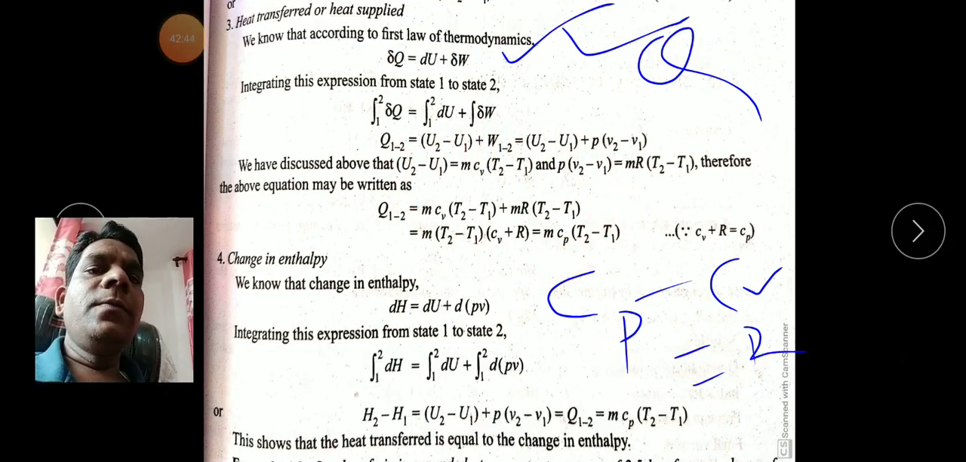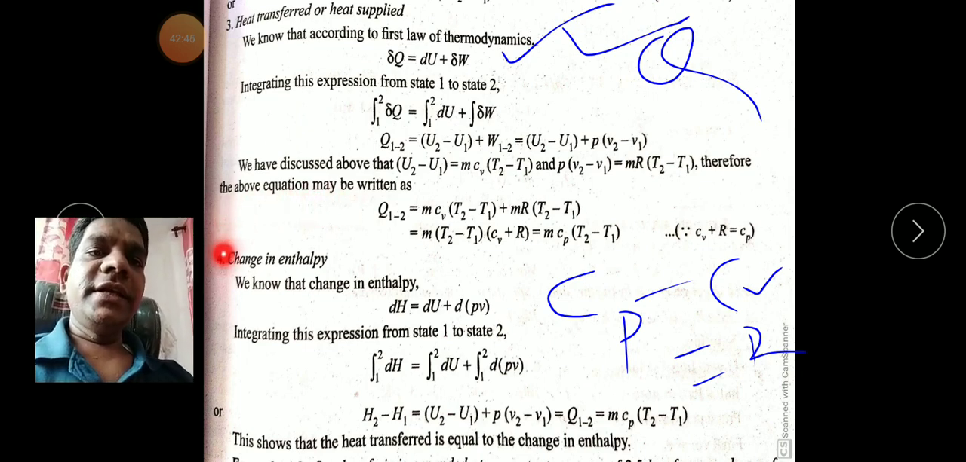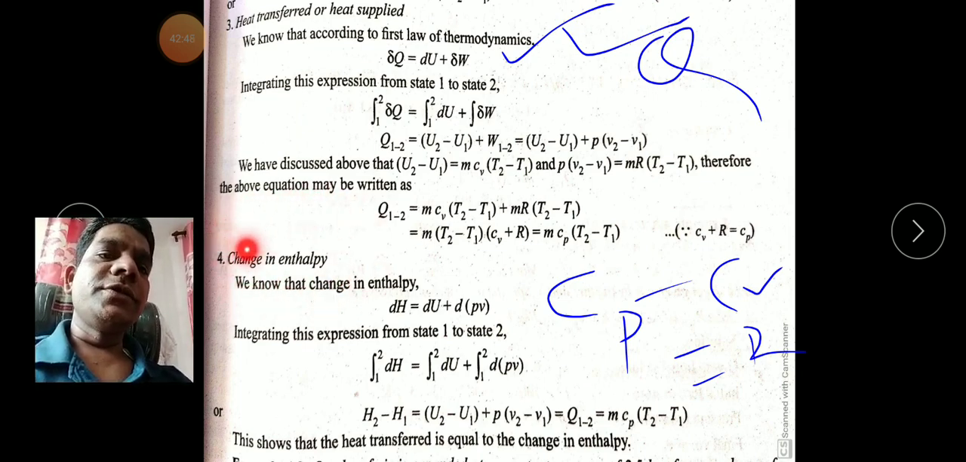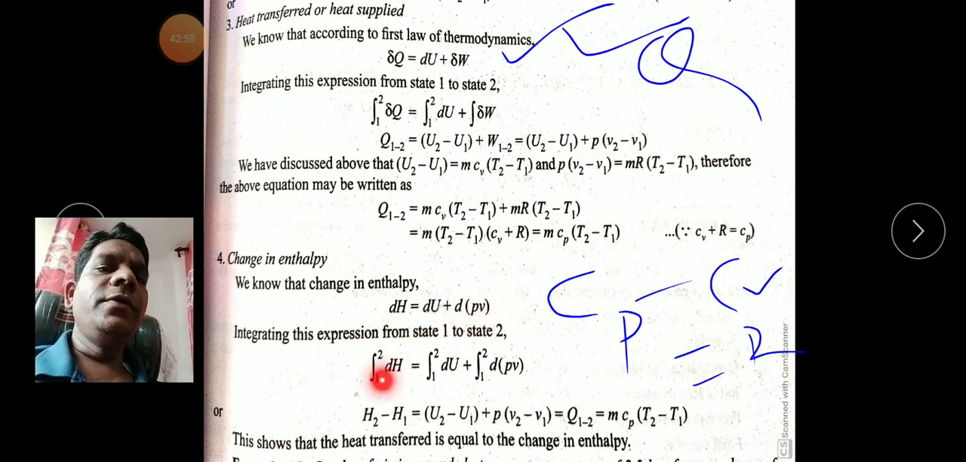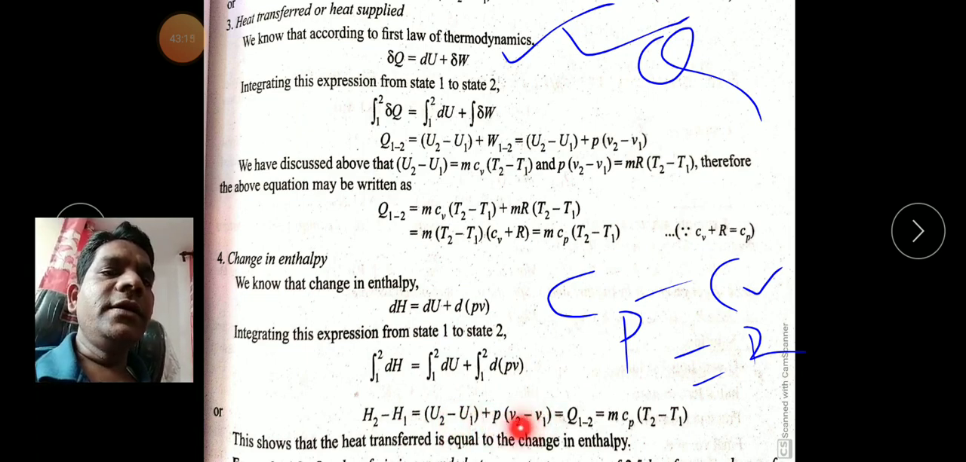Now another formula we require is the change in enthalpy in a constant pressure process. So what is the equation for enthalpy? By the definition, it is the sum of internal energy plus flow work. So for the complete system, once again we do the integration, integral from 1 to 2 of dH is equal to integral of dU plus integral of d(PV). So after solving the mathematics, H2 minus H1 is U2 minus U1 plus P(V2 minus V1). Okay, so boys and girls, what is here?